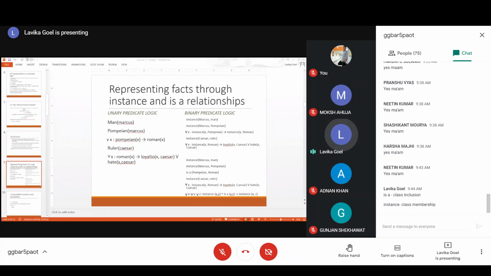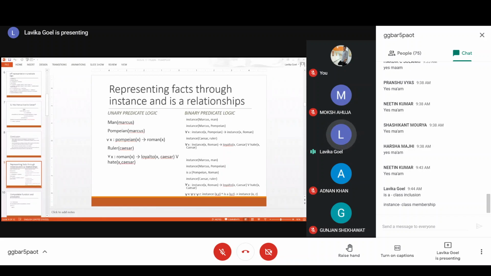In the third one, there was class inclusion kind of information, so you could represent it using the isa relationship. And you could also add one extra fact over here. Just see the last expression. We have added the sixth fact, that for every x, for every y, for every z, such that x is an instance of y and y isa z. So basically, x is a member of the class y and y is included in z.